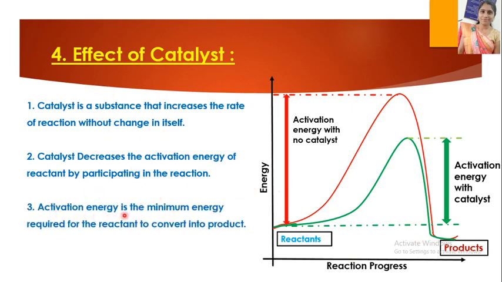And what is activation energy? It is the minimum energy that is required for the reactant to convert into product. Because if the reactant has to convert into the product, it has to pass through this barrier, and this energy barrier is called the activation energy. So it is defined as the minimum energy required for the reactant to convert into product. Thus the reaction with catalyst becomes faster.